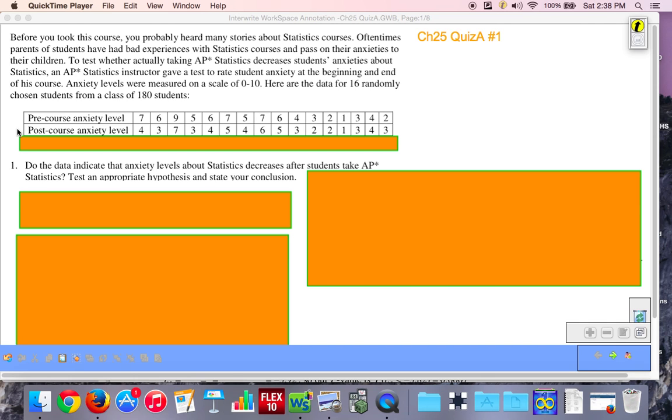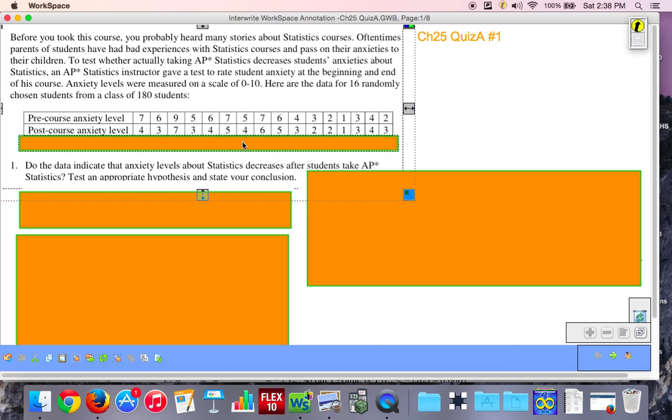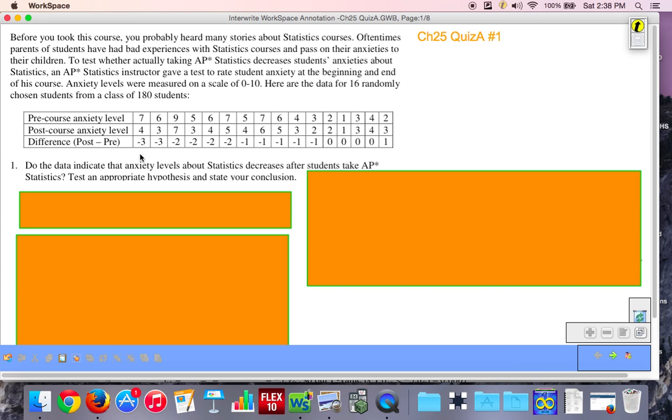But these two groups are not independent because they're measuring information from the same individual. So that's why Chapter 25 talks about paired samples. Data such as these are called paired. So we're going to focus on the difference in anxiety levels for each pair, for each person. So again, our focus is on the difference of anxiety levels for each person. That's exactly what you see here. I've calculated the difference in anxiety levels from the 16 randomly chosen students from his class.